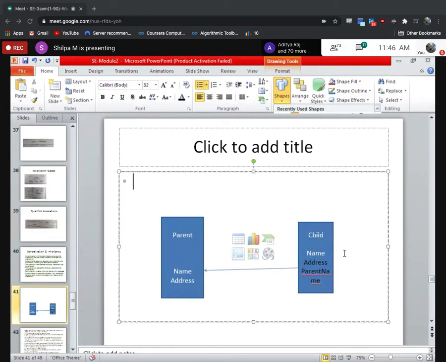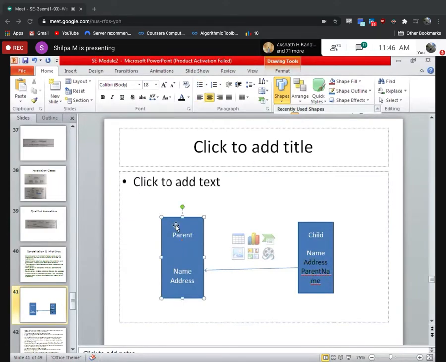So when it inherits, the parent is this class, which is also called the superclass.